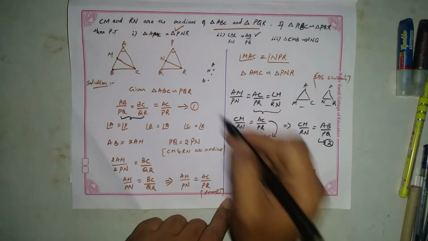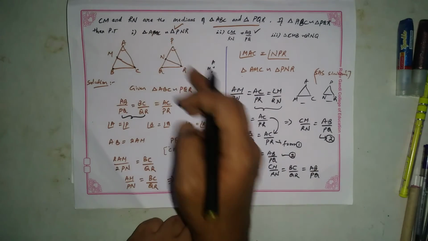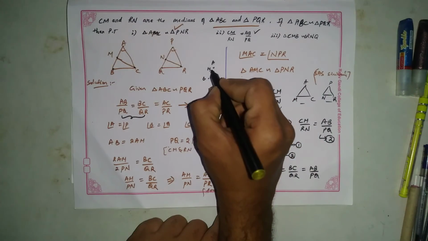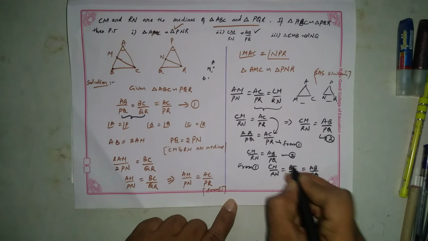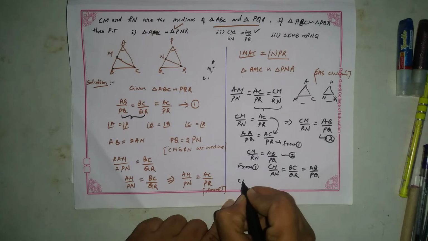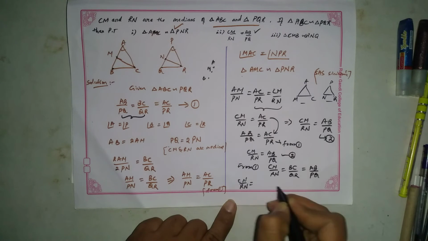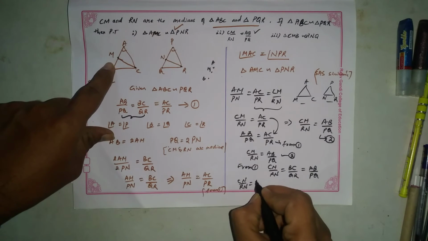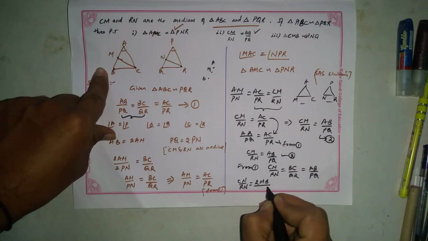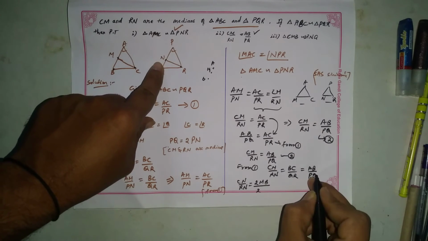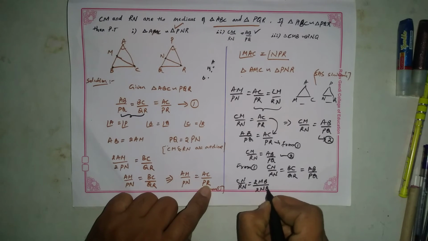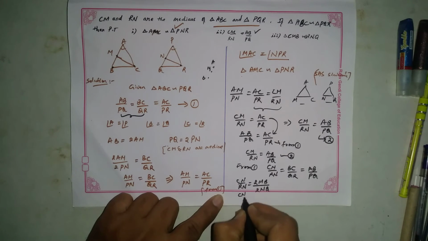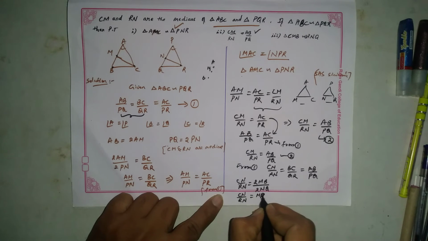So AB means AM plus MB and PQ means PN plus NQ. So we write it as CM by RN is equal to 2 into MB divided by 2 into NQ. In place of PQ we write 2 into NQ. The 2 gets cancelled. So we get CM by RN is equal to MB by NQ.